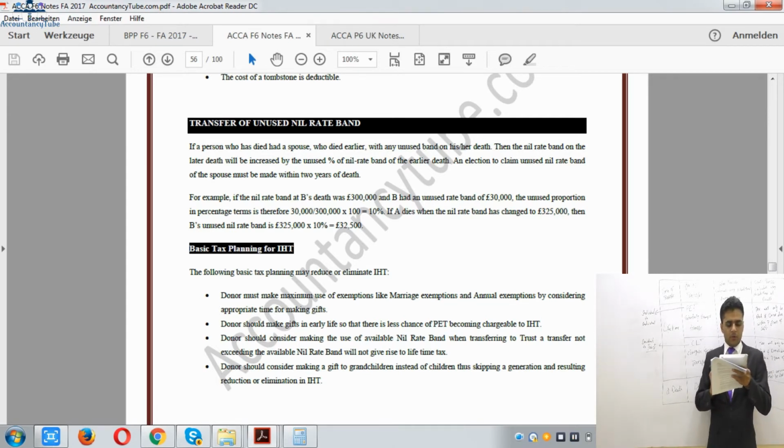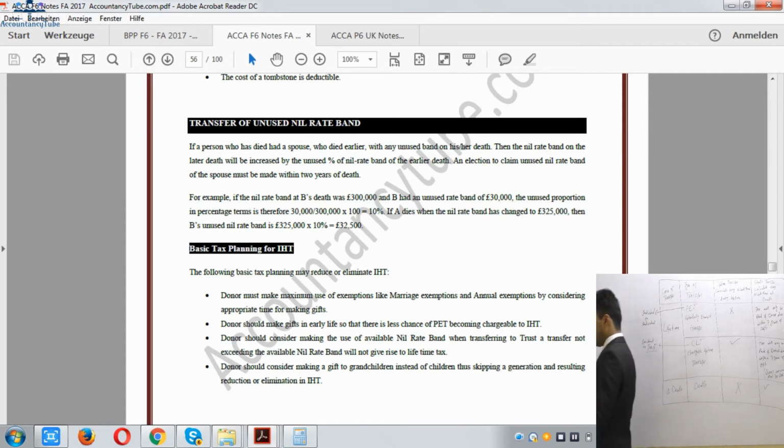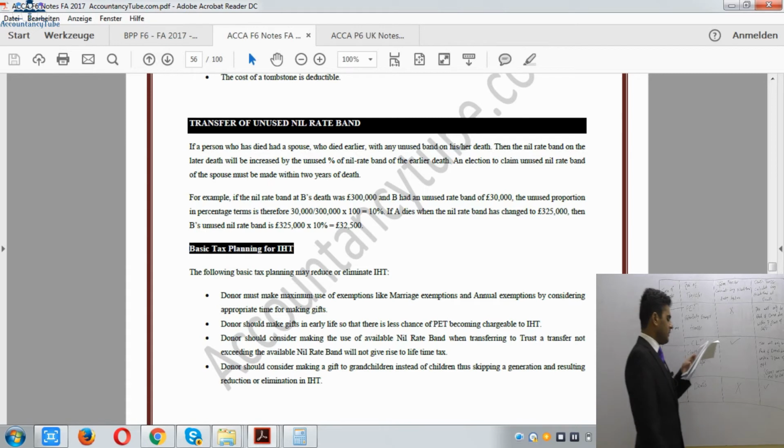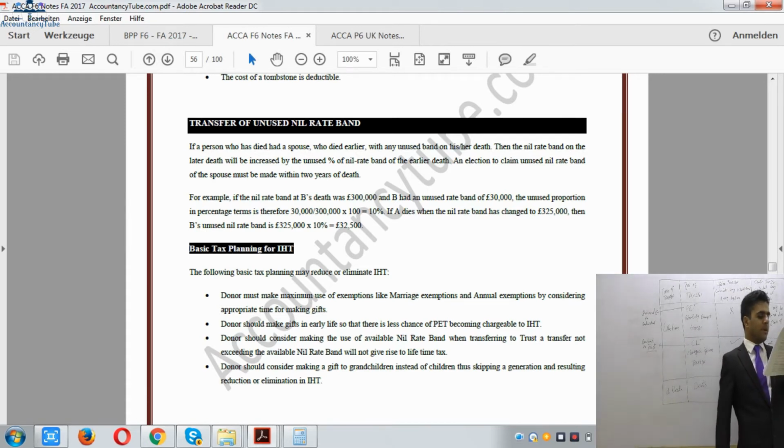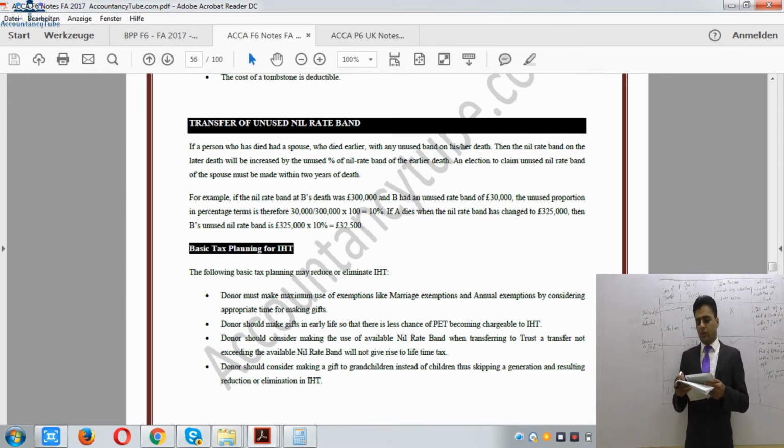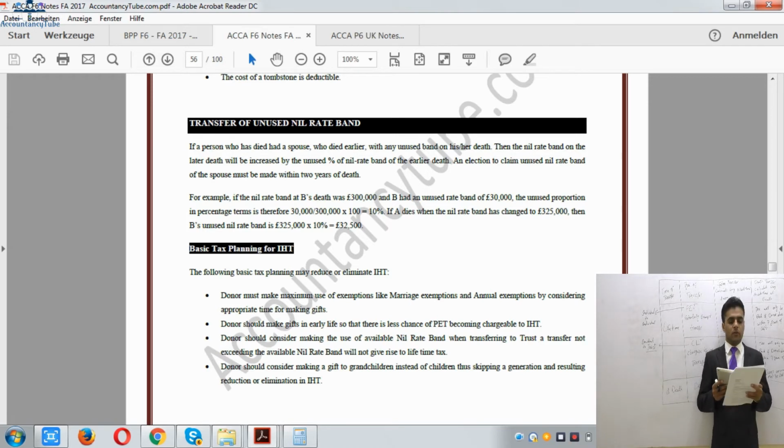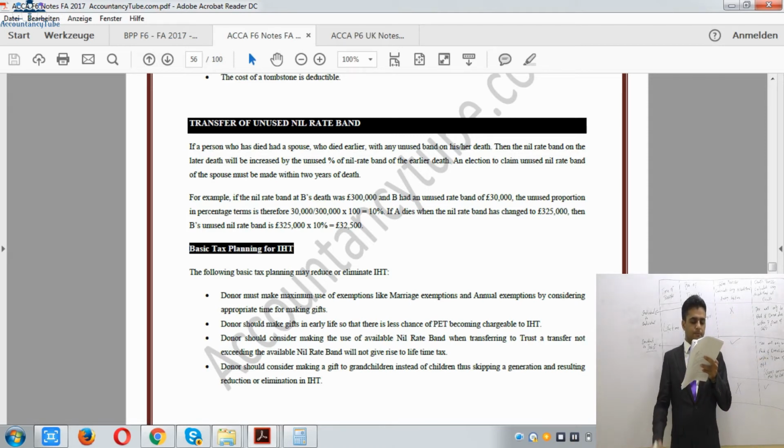Likewise, if you come to the next one, just read it through, so I won't go through it again. So basic tax planning for IHT purposes. Donor must make maximum use of exemptions like marriage exemption, annual exemption by considering the appropriate time of making the gift. So if you had to give the gift of an iPad to your daughter, why not give it at the time of her marriage? So it will remain exempt. All right. Likewise, we'll have to see for every other thing as well. So we must make use of our exemptions.